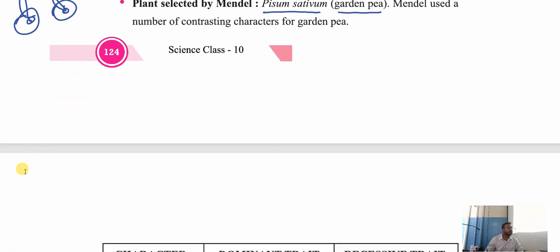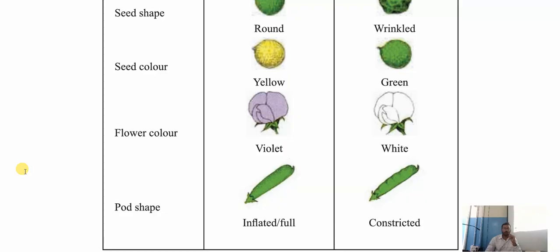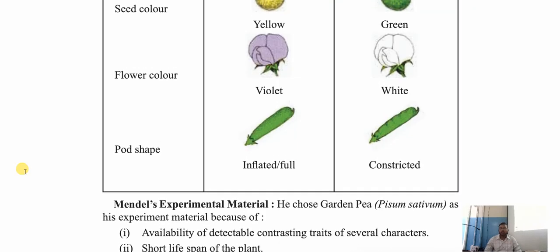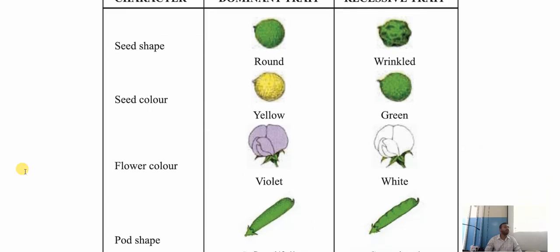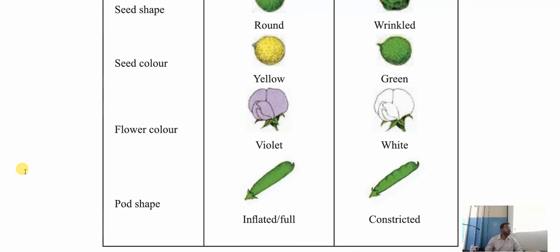He found certain differences. As you can see, one seed shape was round, the other was wrinkled. One garden pea plant seed was round. The other garden pea plant seed is wrinkled. And seed color, one was yellow and the other one was green. And the flower color, one was violet and the other one was white. And pod shape, you can see it is a full shape and this is a constricted shape. So these are the things he found. These are the few differences he found while he was conducting his experiment.